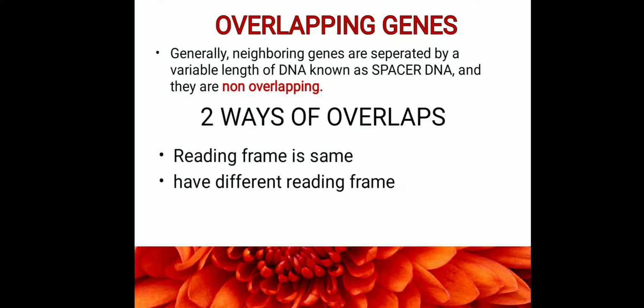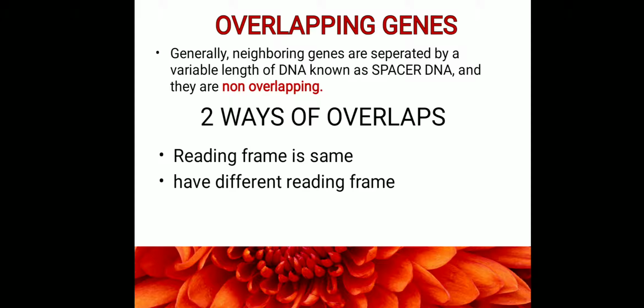Moving on to the overlapping genes. This is there in your syllabus, a very important thing. Generally, neighboring genes are separated by a variable length of spacer DNA. So what are these neighboring genes? Gene 1 and gene 2. They are the neighboring genes.